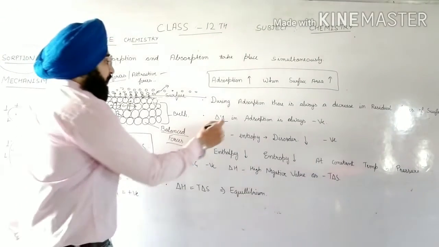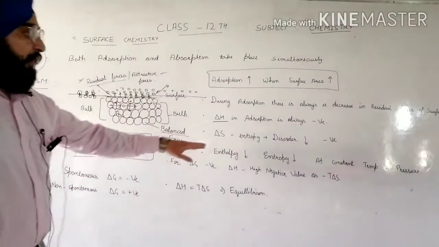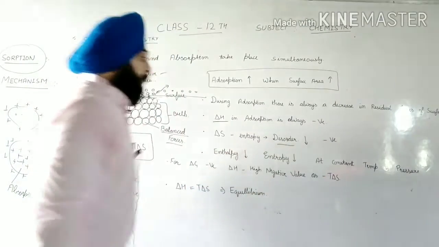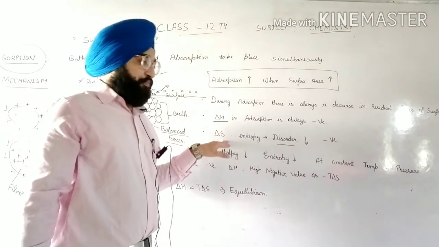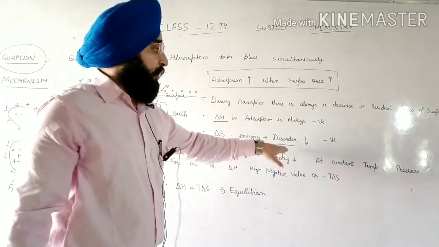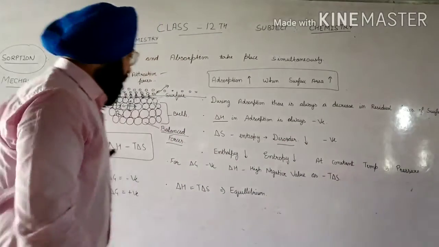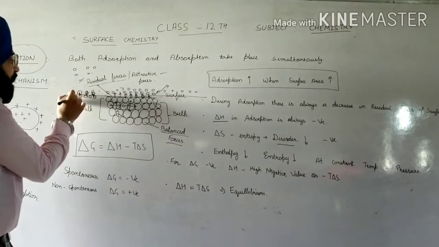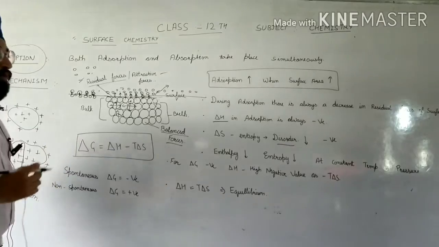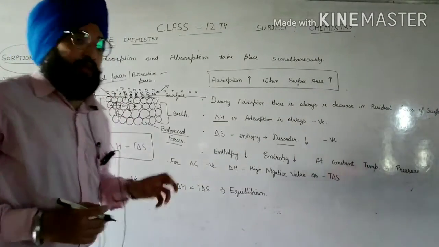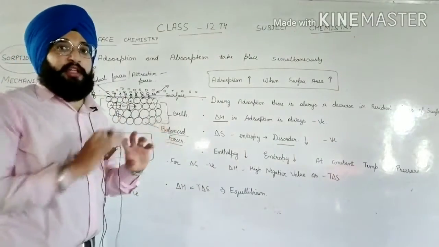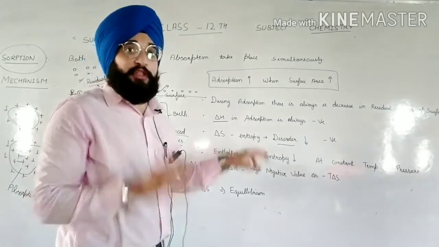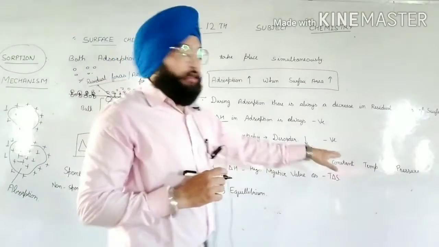So delta H is always negative, and delta S, which is known as entropy, means the disorder. Delta S will be negative, because the gaseous molecules which are freely moving in the air, when they settle down on the surface, have attraction force, so they can't move randomly now. Their free movement is bound, so that's why delta S, entropy, is negative.